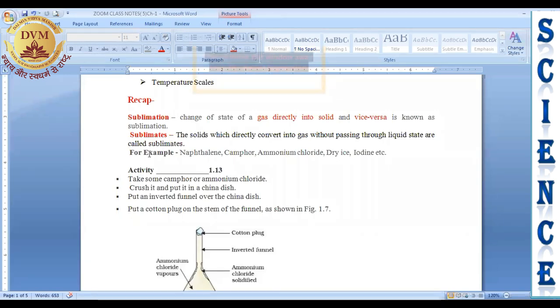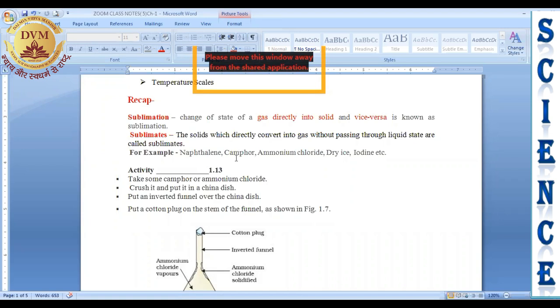There are some examples of sublimates, like naphthalene. You have naphthalene balls at home, which your mother used to kill the moth in woolen clothes, right? So these are the balls of naphthalene. Naphthalene is an example of a sublimate. You will see that naphthalene balls directly disappear from solid to gaseous state and never pass through the liquid state.